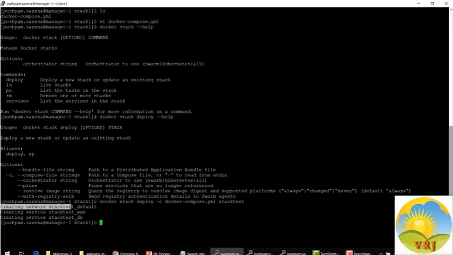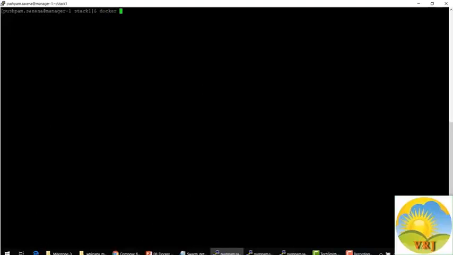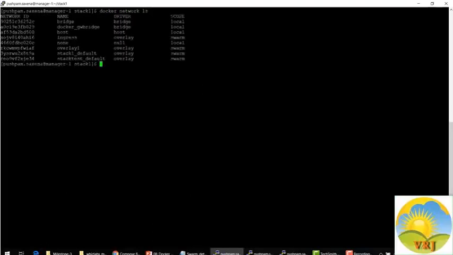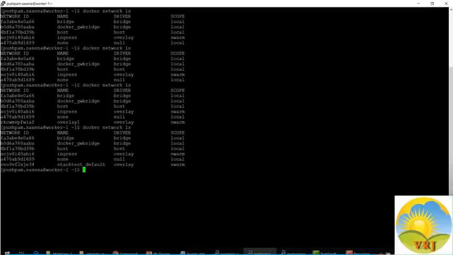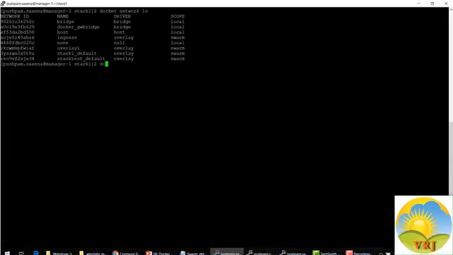Here, as we can see, first it has created the network stacktest, then it has created the service for the web, and then finally for the database. Let me clear the screen quickly. Now if I run docker network ls, we see that there is this stacktest_default overlay network which is created. This is on the manager node. If I go to the worker node and run docker network ls, here also you can see that stacktest_default is created for the worker node as well.